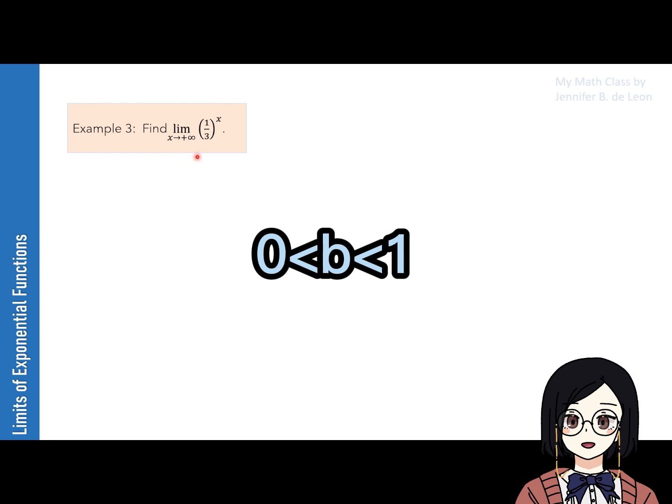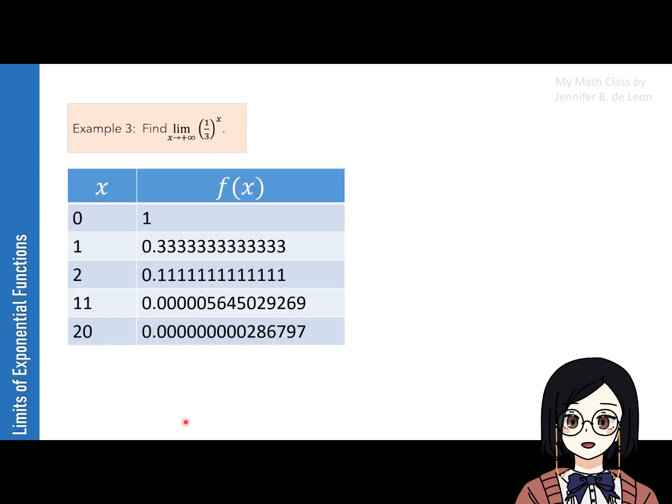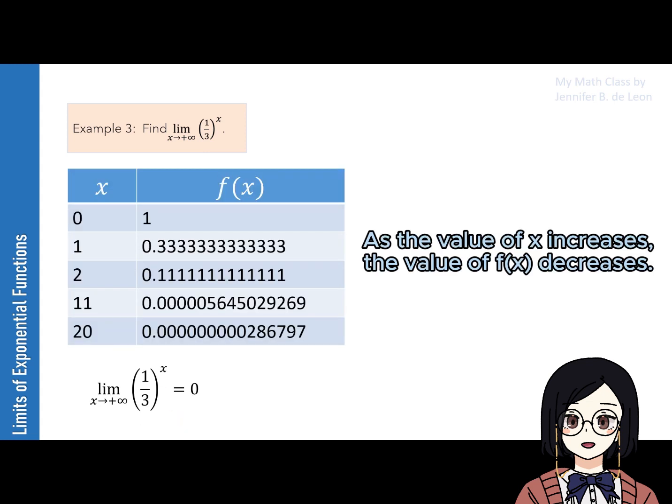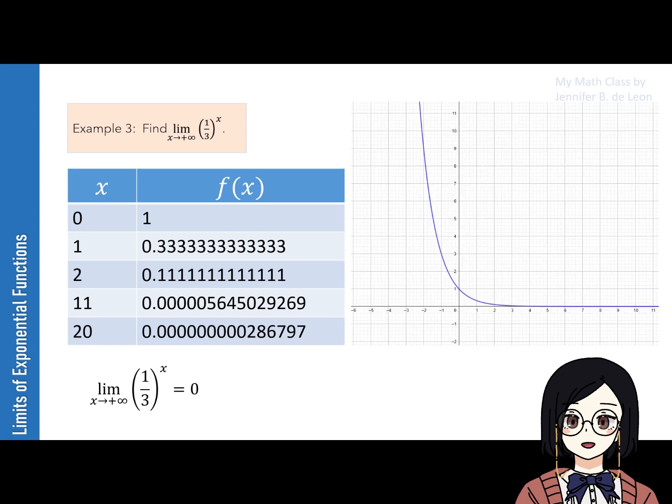Now let's have a base greater than 0 but less than 1. Find the limit of 1/3 raised to x as x approaches positive infinity. With this, we can use a table of values in evaluating the limit. Based on the table, we can say that the limit of 1/3 raised to x as x approaches positive infinity is 0. Let's confirm using the graph of the given function.